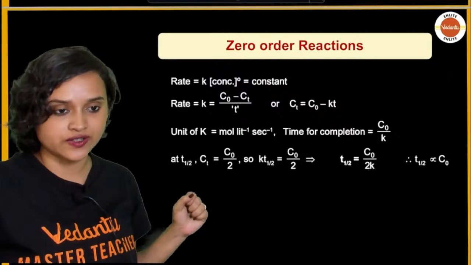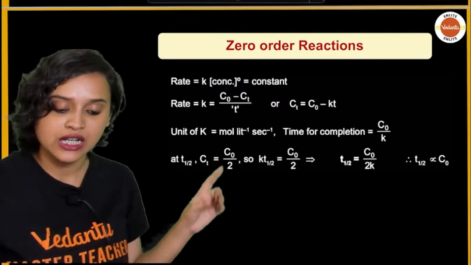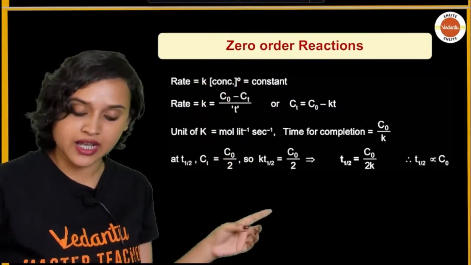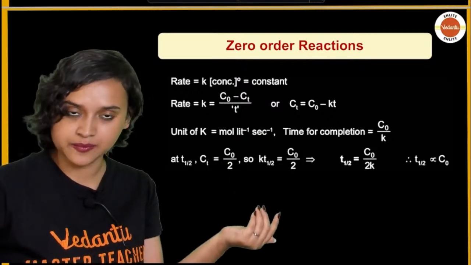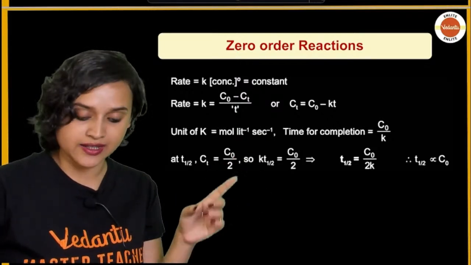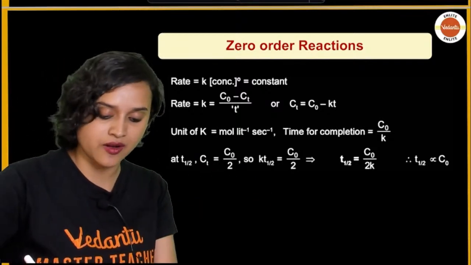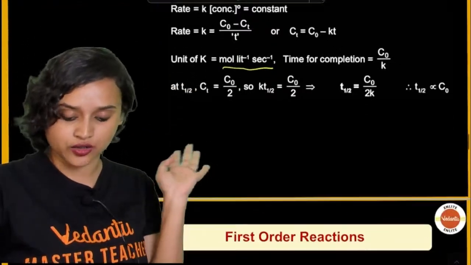Then we come across zero order reaction, where rate is equal to K multiplied with concentration raised to the power 0. Here K is equal to C naught minus Ct divided by T, right? Unit of K is mole, liter to the power minus 1, second to the power minus 1. This you must remember. This unit is very important. They may ask you questions related to this.